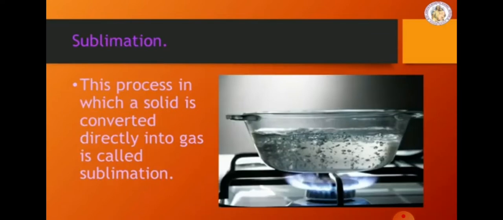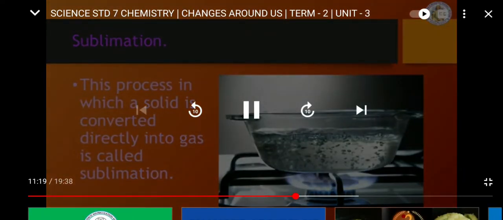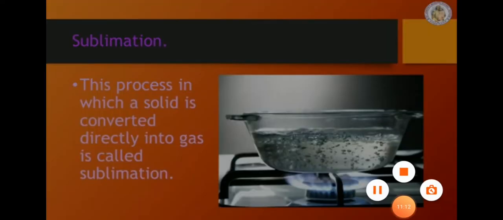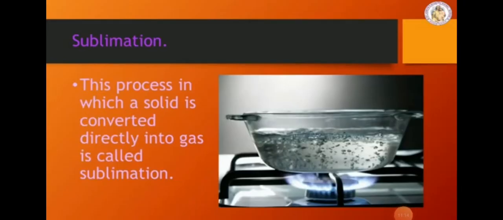Sublimation is a process in which a solid state is converted directly into a gaseous state. That is called sublimation. The best example for sublimation is camphor. Camphor is in a solid state. When we heat it, it directly changes into gaseous state. That means the solid directly changes into gaseous state. That is called sublimation.